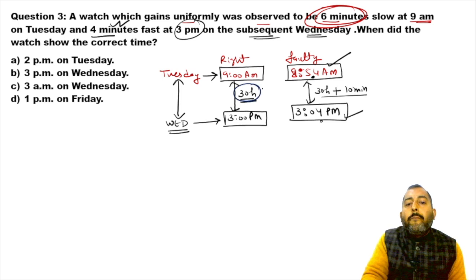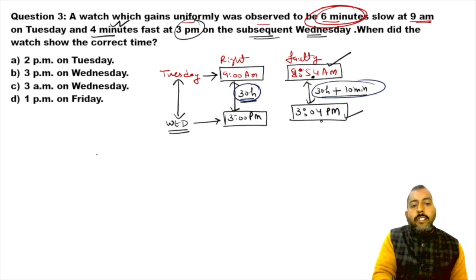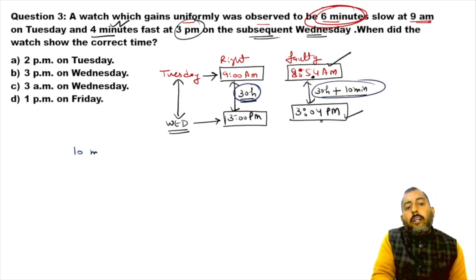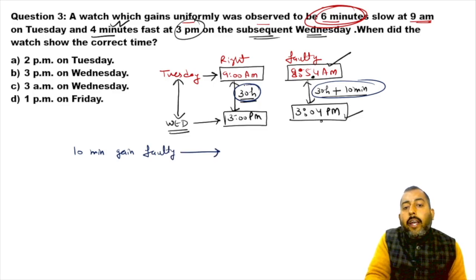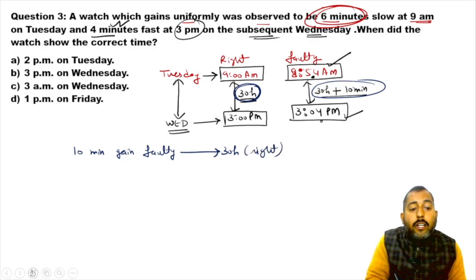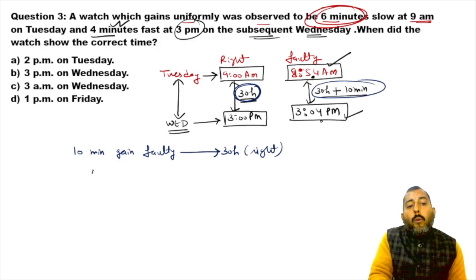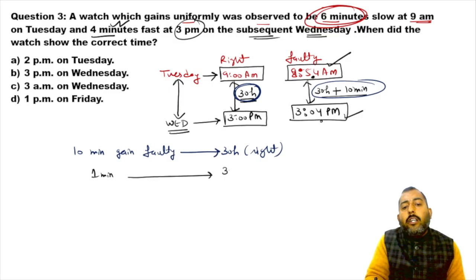Now if you compare these two timings, you can say 10 minutes are gained by the faulty clock in 30 hours of right time. In 30 hours of what? Right time. So 1 minute will be gained by the faulty clock in 30 upon 10, which is 3 hours of right time.